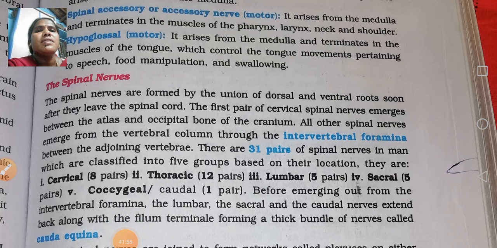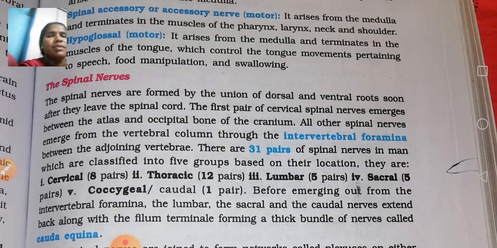Next come the spinal nerves. Spinal nerves are formed by the union of dorsal and ventral roots soon after they leave the spinal cord. The first pair of cervical spinal nerves emerges between the atlas and the occipital bone of the cranium. All other spinal nerves emerge from the vertebral column through the intervertebral foramen between adjoining vertebrae. There are 31 pairs.